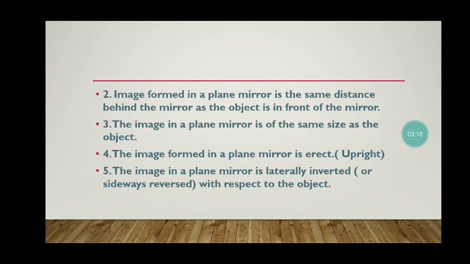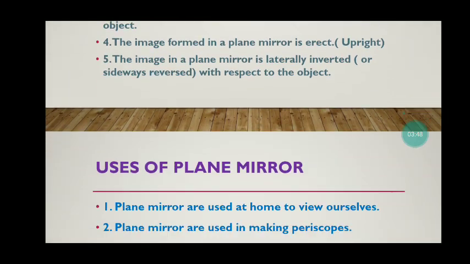In an ambulance vehicle, the word ambulance is written laterally inverted, like ulta लिखा रहता है. But when we see the word in the mirror, it appears exactly as written, ambulance. This is the principle of how the mirror works: the image in a plane mirror is laterally inverted with respect to the object.